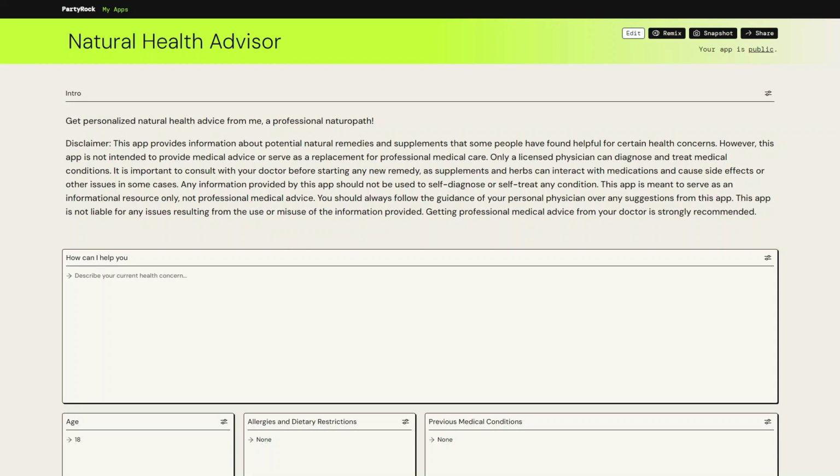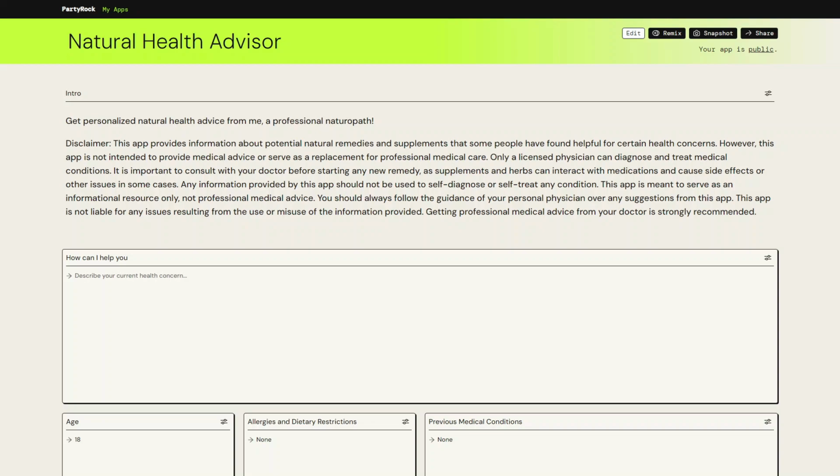Any information provided by this app should not be used to self-diagnose or self-treat any condition. This app is meant to serve as an informational resource only, not professional medical advice. You should always follow the guidance of your personal physician over any suggestion from this app. This app is not liable for any issues resulting from the use or misuse of the information provided. Getting professional medical advice from your doctor is strongly recommended.